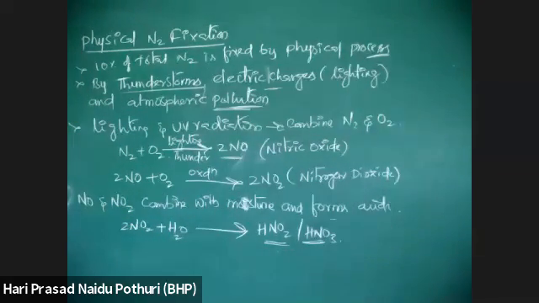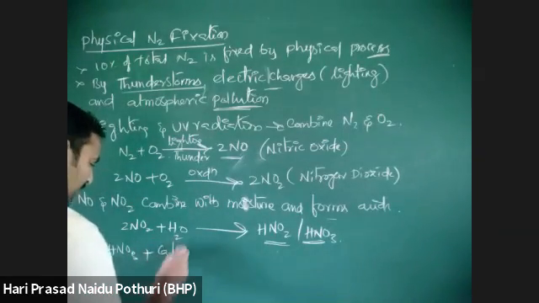Then these nitric or nitrous acids combine with salts and form nitrate salts. Suppose HNO3, you write.